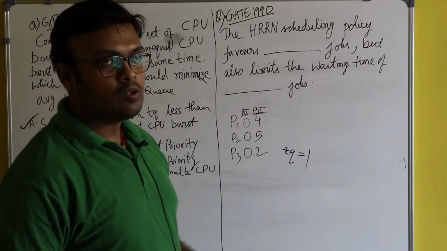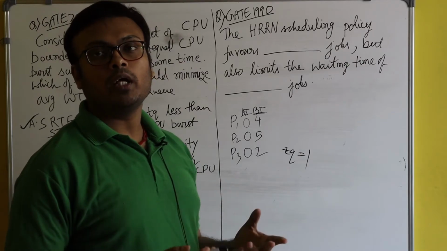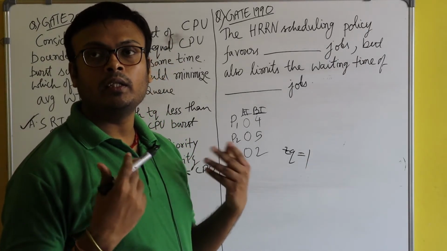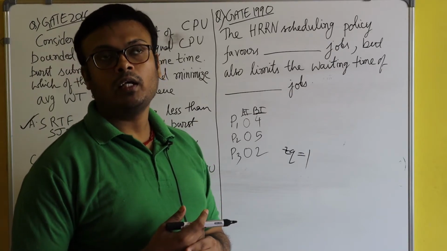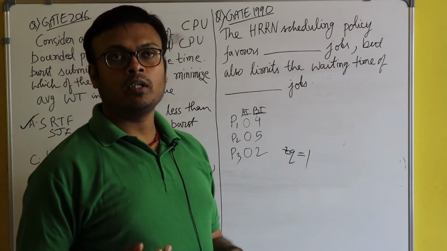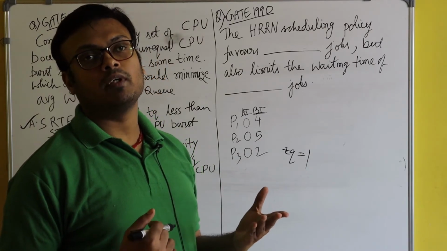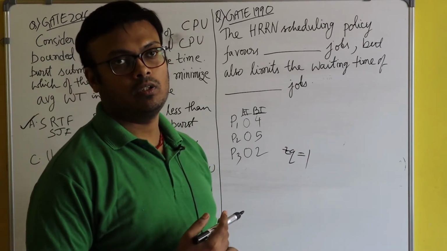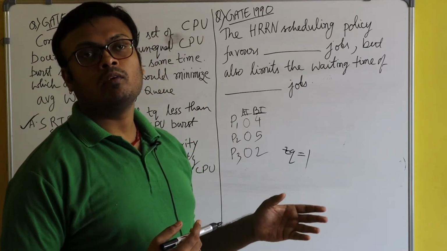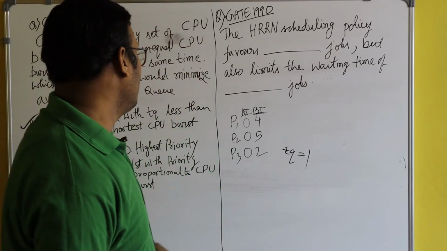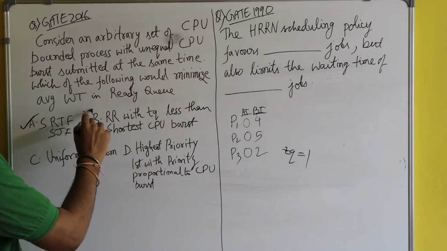So it means that a process, in order to get finished, has to wait longer in the ready queue. Why? Because whenever the process gets the CPU, it runs for only 1 second, and again there is a context switch. So definitely here the waiting time cannot be minimized. So option B cannot be true.